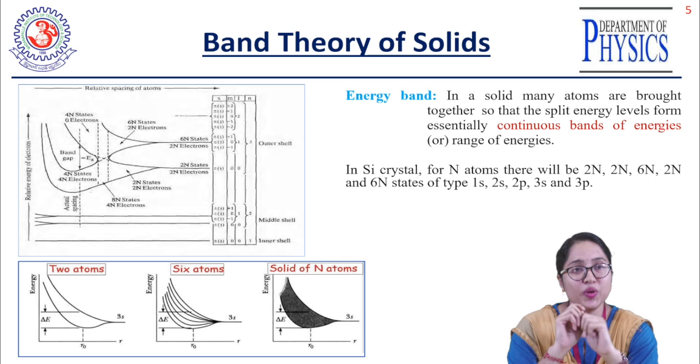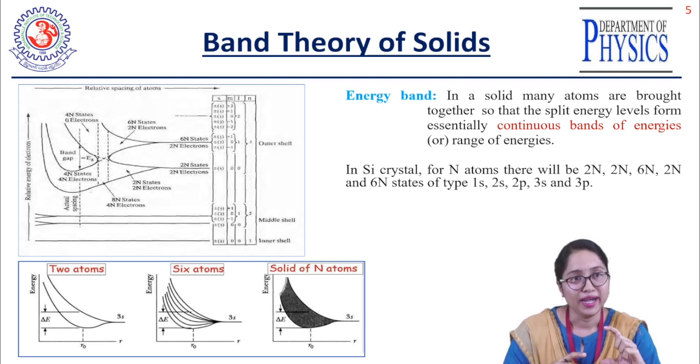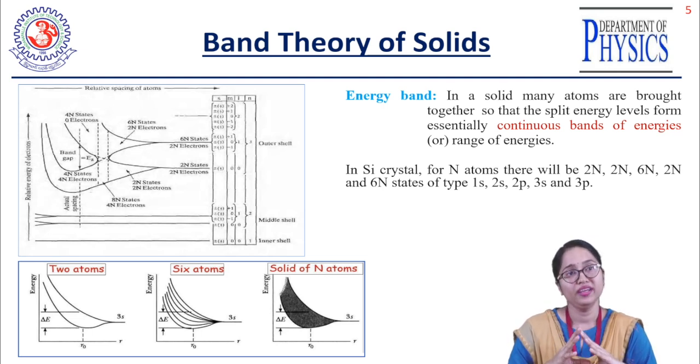In the silicon crystal, many silicon atoms are present, so many bands are forming, and the band gap also comes out, right? This is how the bands form in a solid. Let's discuss in the next slide.